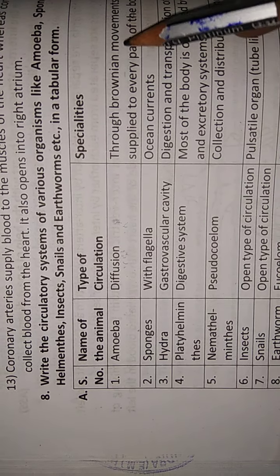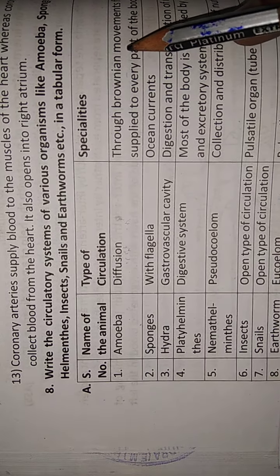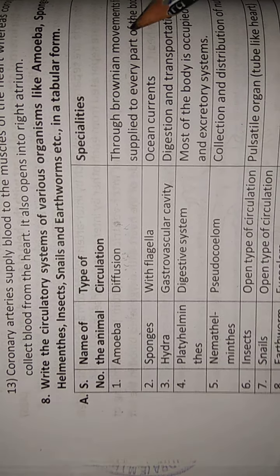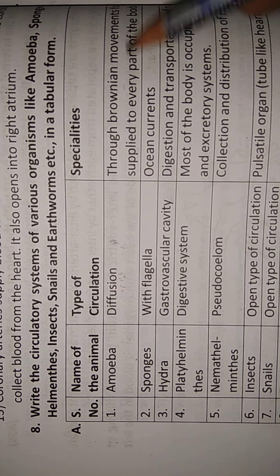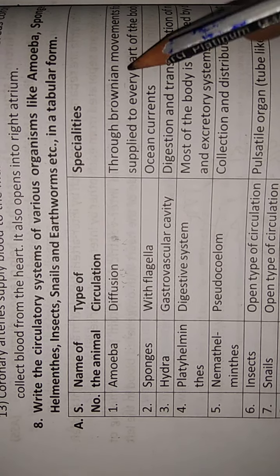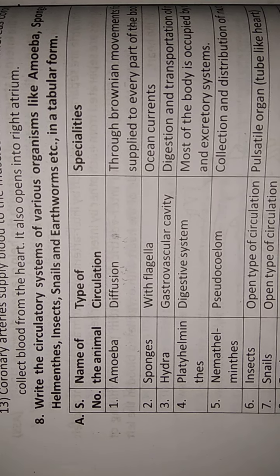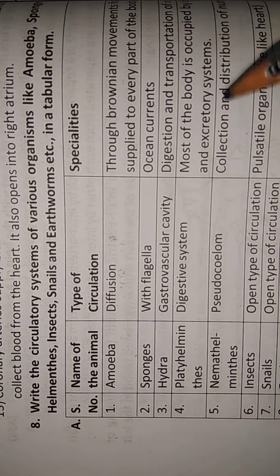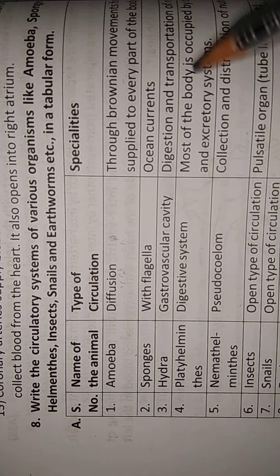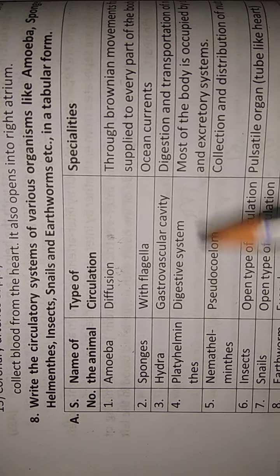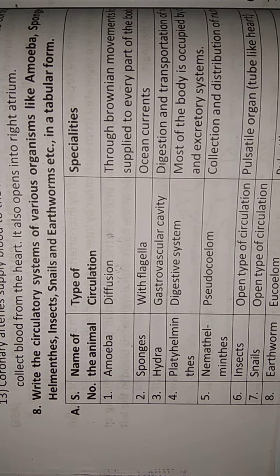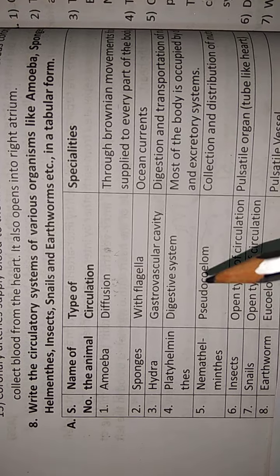The Brownian movements are nothing but the movements through pseudopodia, with the help of which the amoeba shows movement. Such movements in the cytoplasm help supply food to every part of the body. The total body is made up of a single cell, as you already learned. So diffusion is the type of circulation that takes place in protozoans like amoeba.